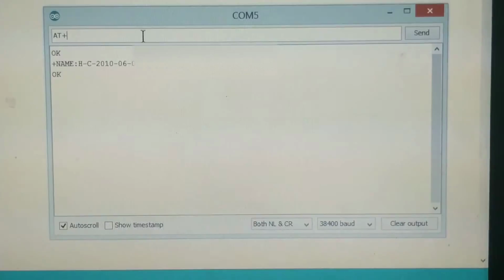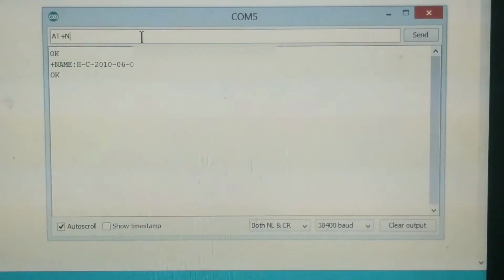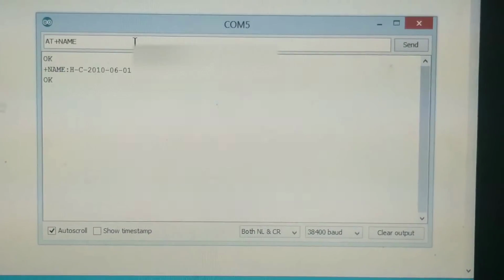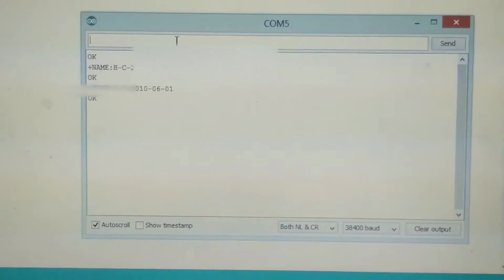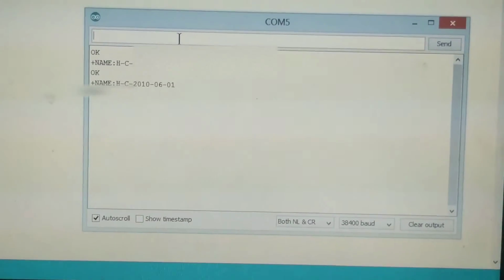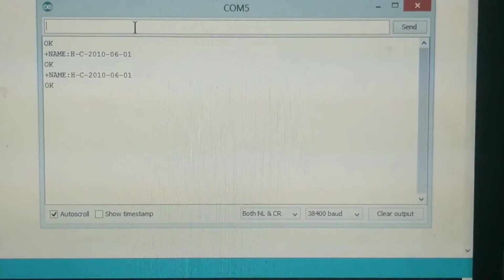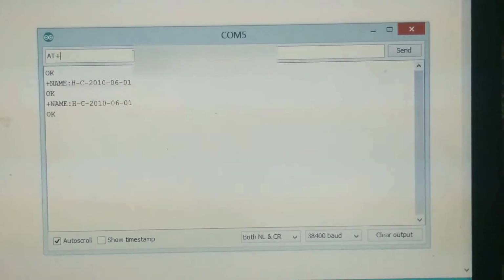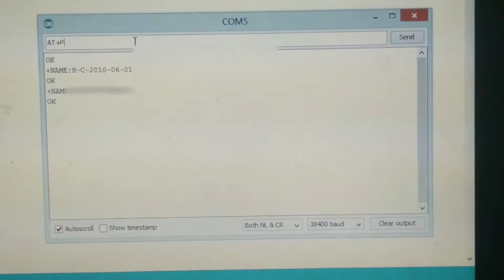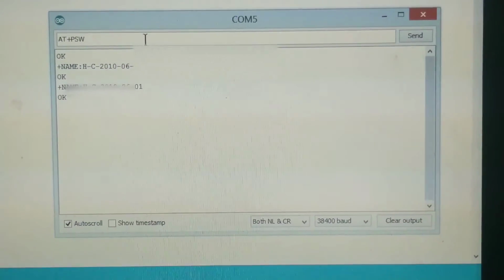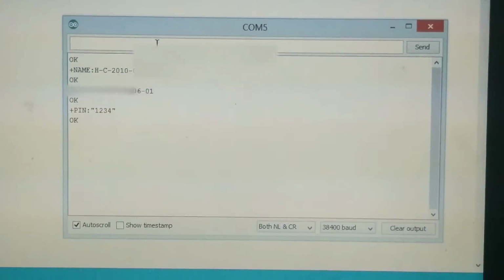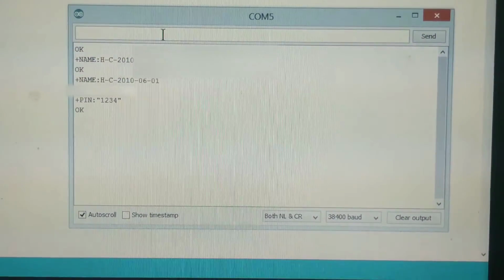AT plus name with a question mark. What is happening? AT plus PSWD. It will write the current password.